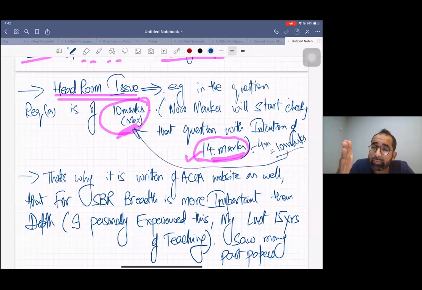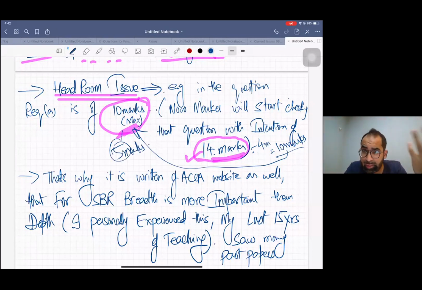That means ACCA has given you room to make mistakes. In these professional exams, even if you make a slight mistake, you will still get the full marks. And if you make many mistakes, you can still take 5 marks out of 10, and 5 marks is enough. Your passing mark is 50, and because it's a big paper, your first target is to cross the 50 marks border.